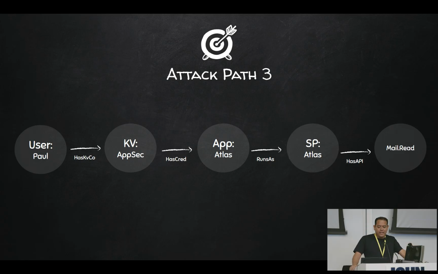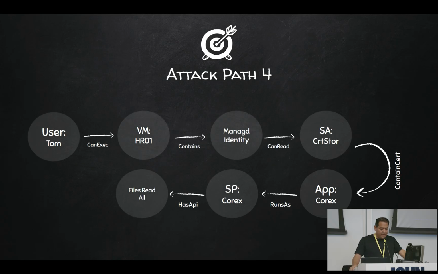And the most interesting and the most complex attack path that Batcher supports at the moment is this one, where we have a VM now. Now we have a virtual machine.